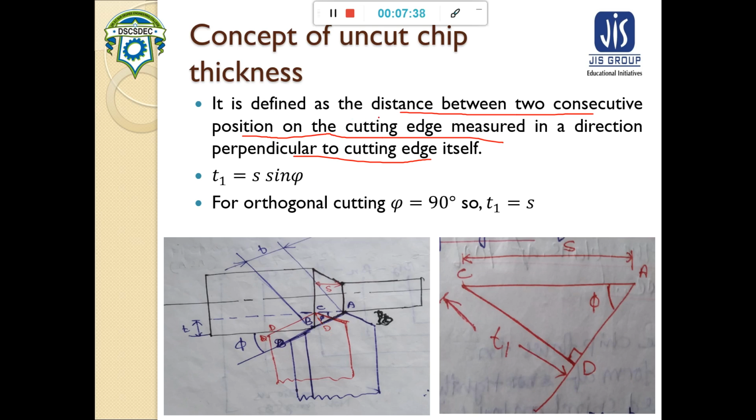It is defined as the distance between two consecutive positions on the cutting edge.